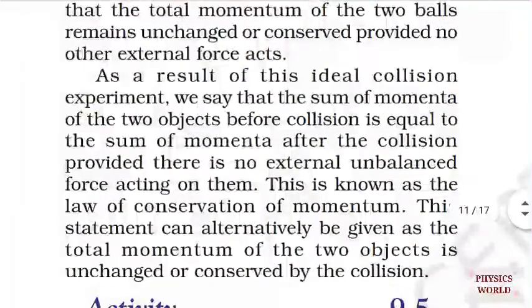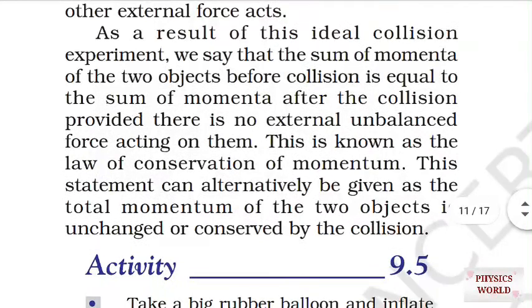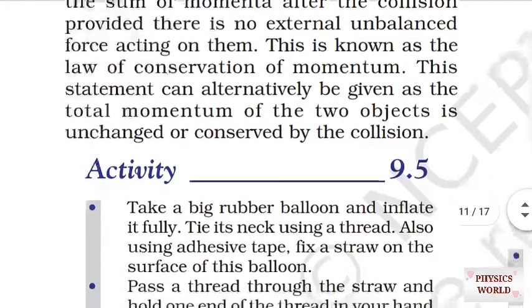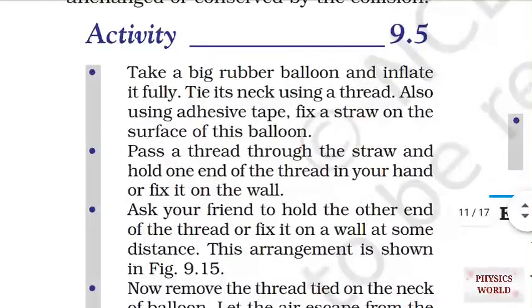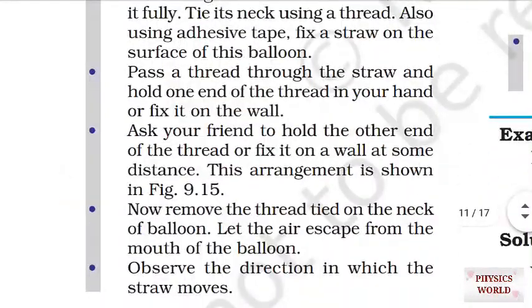As a result of this ideal collision experiment, we say that the sum of the momenta of two objects before collision is equal to the sum of the momenta after the collision, provided there is no external unbalanced force acting on them. This is known as the law of conservation of momentum. This statement can alternatively be given as: the total momentum of the two objects is unchanged or conserved by the collision. We can perform a simple activity as mentioned in your book.